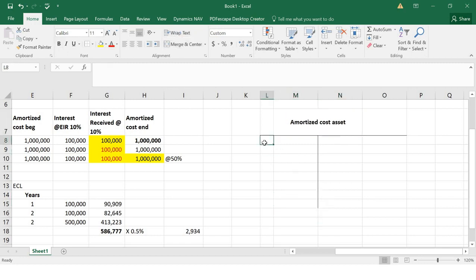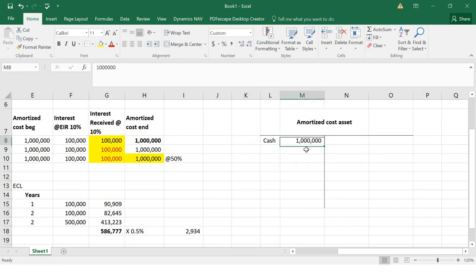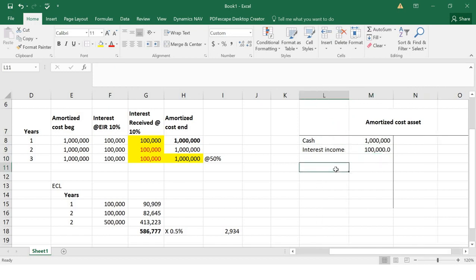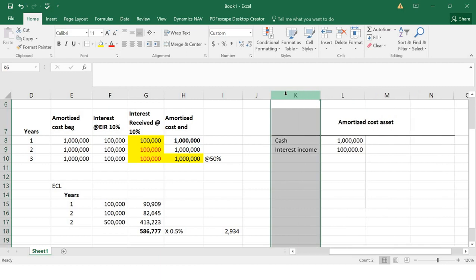Initially we invest 1 million, so you credit your cash book and debit here 1 million. Then we recognize the interest income. How do we recognize the interest income? On the effective interest rate. So you debit the asset account and credit the interest income account, 100,000.